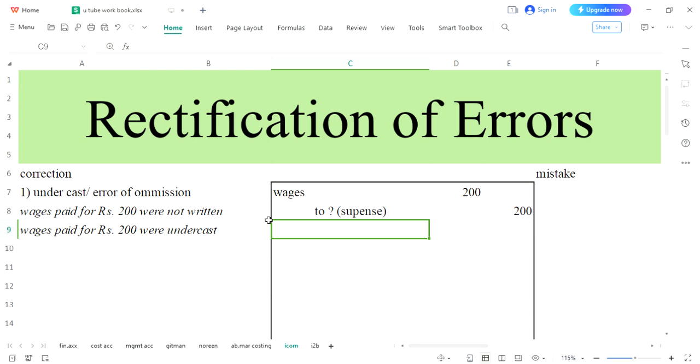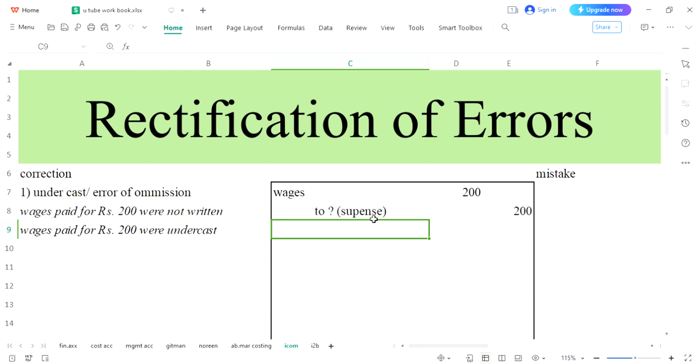I'm repeating this line, there was only one mistake. Wages were supposed to be written and you have not written. And now to correct that error, you have written the wages. So your error has been rectified. Again, your error has been rectified, but there was no error on the credit side.